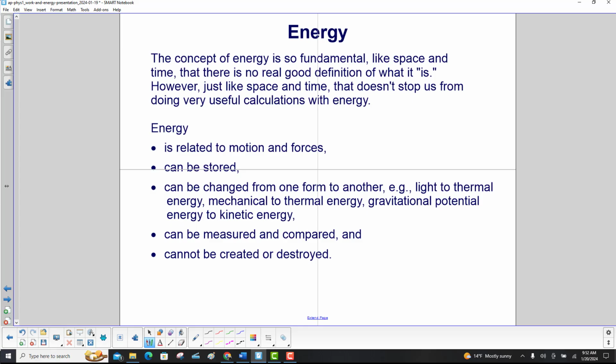The concept of energy is so fundamental, like space and time, that there is no real good definition of what it is. However, just like space and time, that doesn't stop us from doing very useful calculations with energy. Energy is related to motion and forces. It can be stored. It can be changed from one form to another, such as light to thermal energy, mechanical to thermal energy, gravitational potential energy to kinetic energy, and of course many others. It can be measured and compared, and it cannot be created or destroyed.